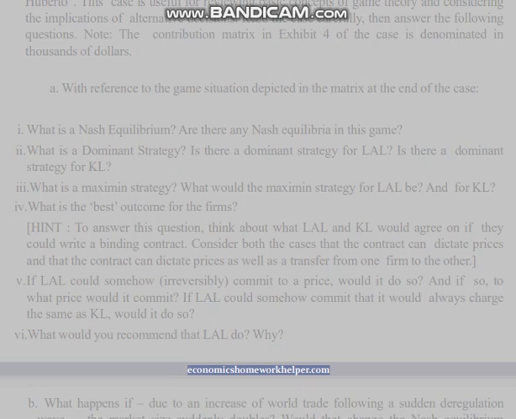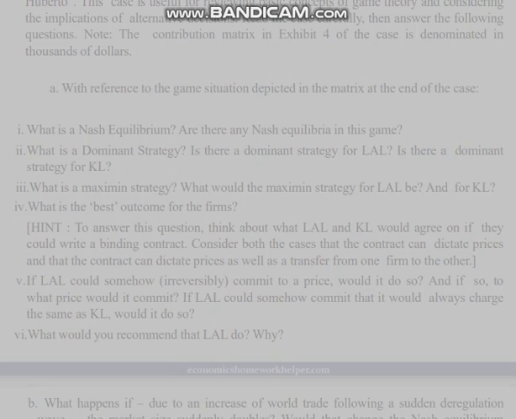B. What happens if, due to an increase of world trade following a sudden deregulation wave, the market size suddenly doubles? Would that change the Nash equilibrium described above? Hint: you do not need to recalculate the payoff matrix.